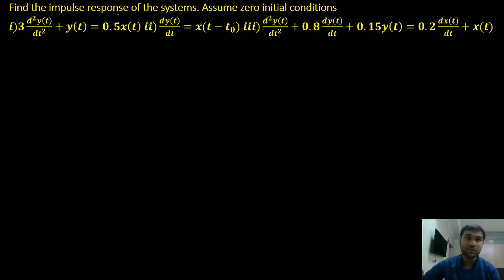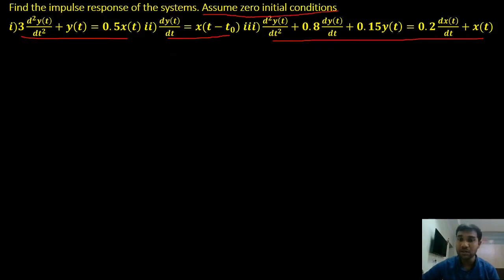We'll find the impulse response when we have the system defined in terms of differential equations. We are given some differential equations and we'll have to find the impulse response of the system. In the question, we are asked to assume zero initial conditions.